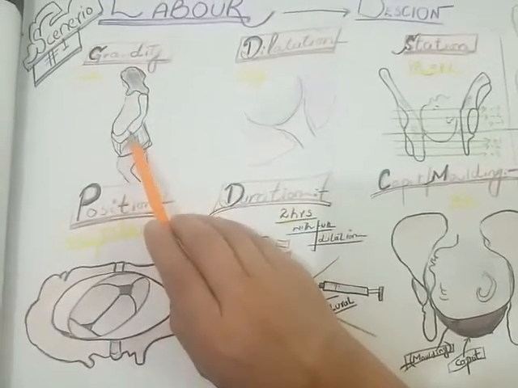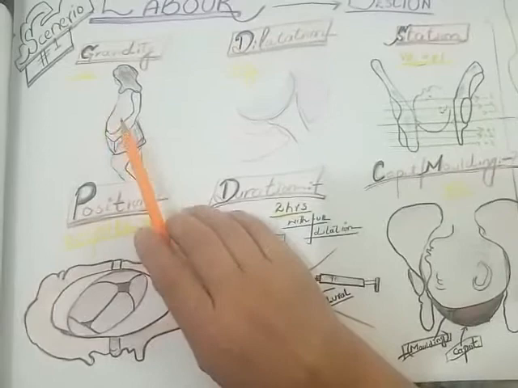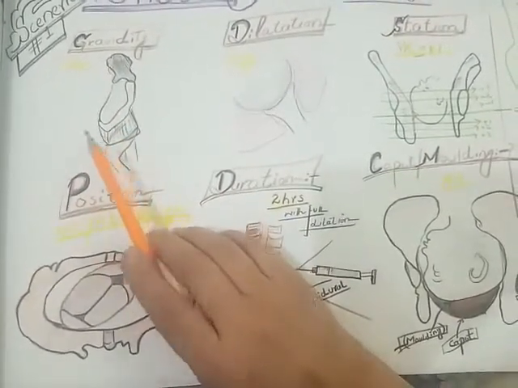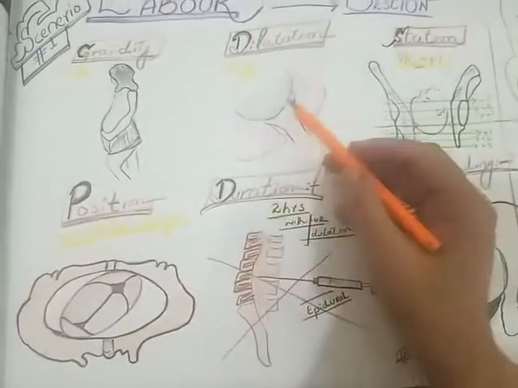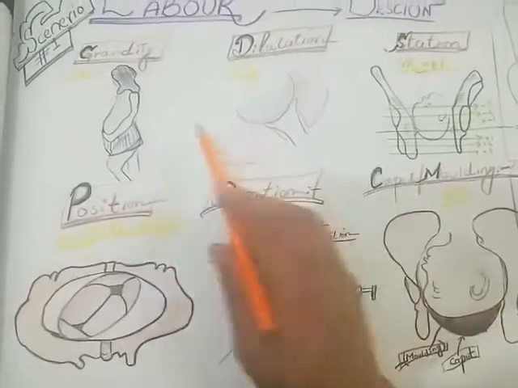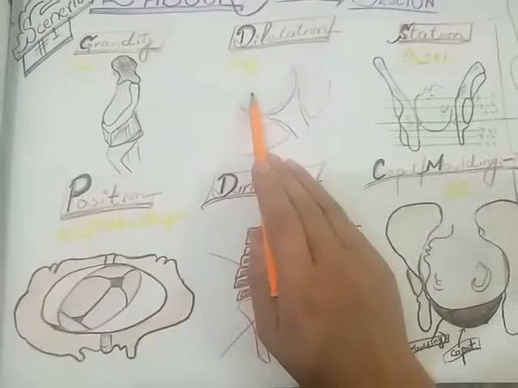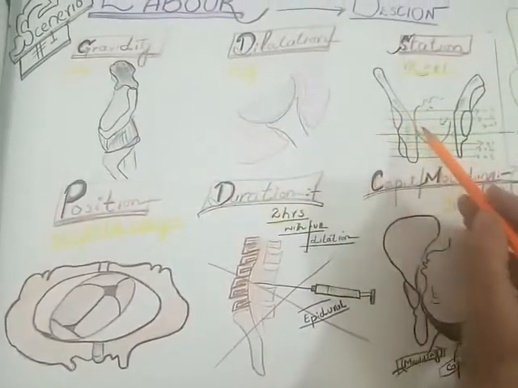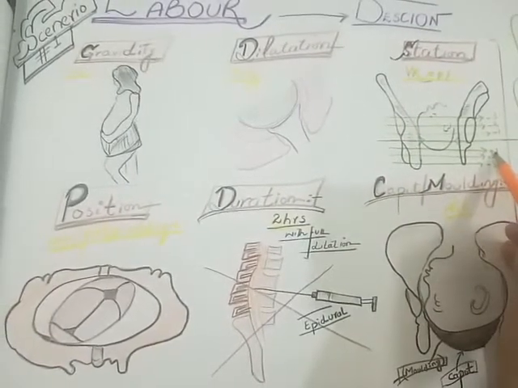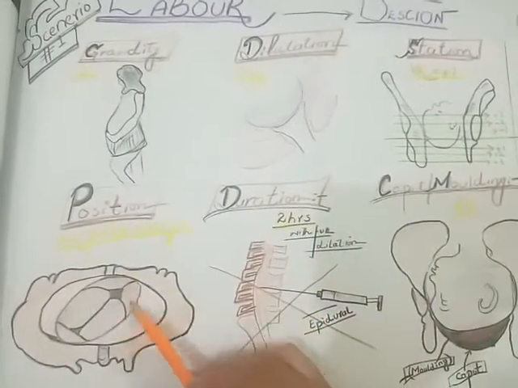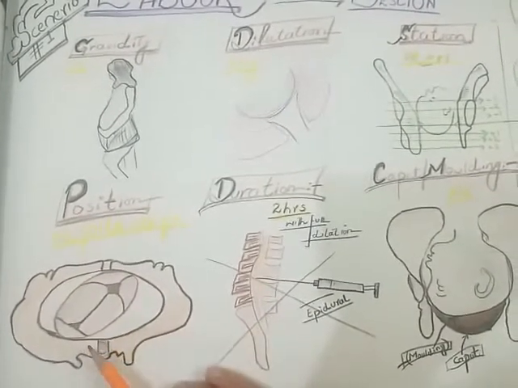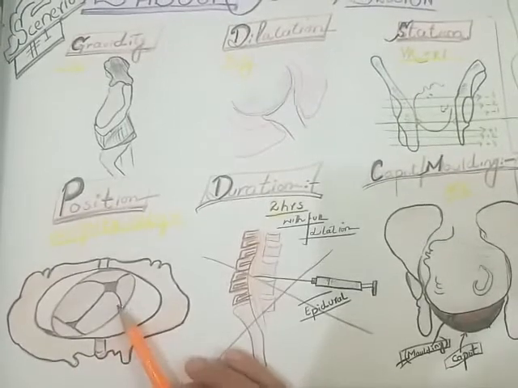Okay, the first pregnancy, primal gravida. The gravidity is important because we should know how much should be the duration of the labor in full dilatation in case of the multi and in case of the primal. So she's primal gravida, she's fully dilated. Vertex is at +1 station. You can see it is at +1 station. The position of head is occipito oblique. Whether it is right occipito oblique or left occipito oblique, it doesn't matter.